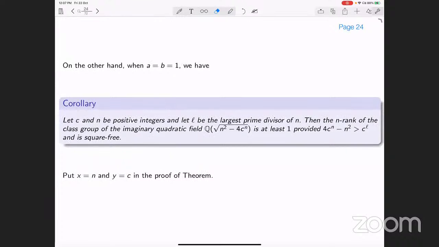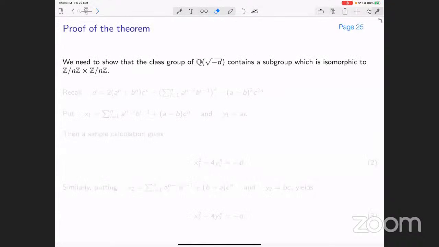On the other hand, when a and b are 1, then as a corollary we get that for the quadratic field Q(square root of n squared minus 4c to the power n), the n-rank of the class group is at least 1, provided 4 to the power cn minus n squared is bigger than c to the power n and is square free. This follows from the theorem by taking x equal to n and y equal to c in the proof. So this is the main theorem.